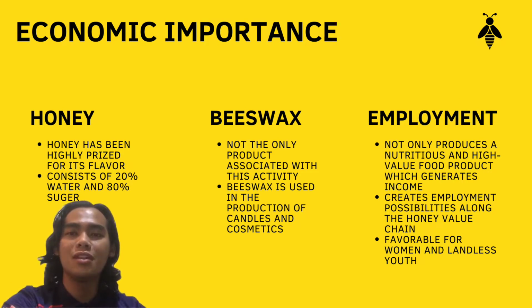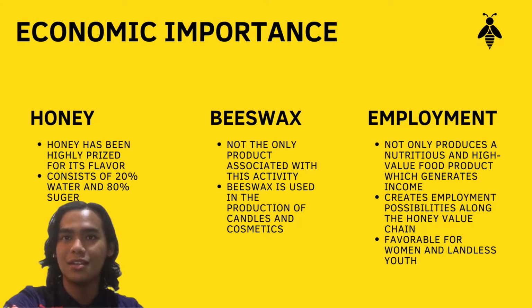Okay, the economic importance is divided into three parts. Firstly, honey. Honey is highly priced for its flavor as well as nutrition and medical value by the local community.